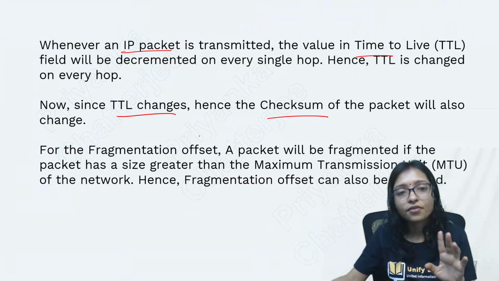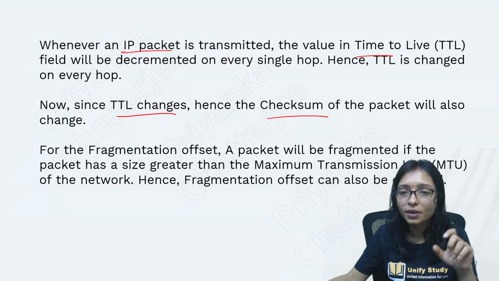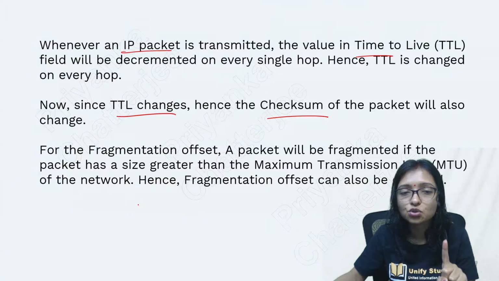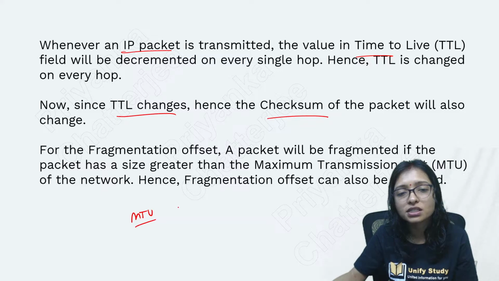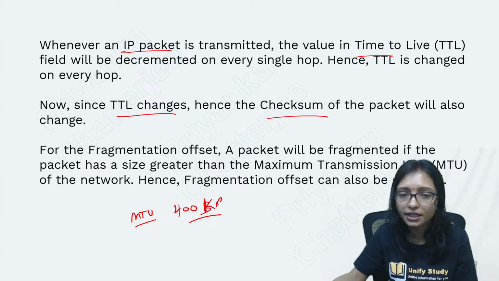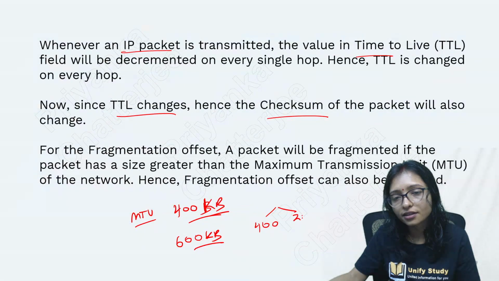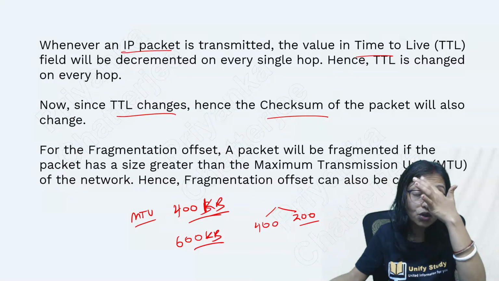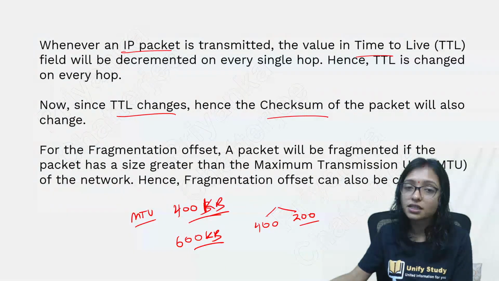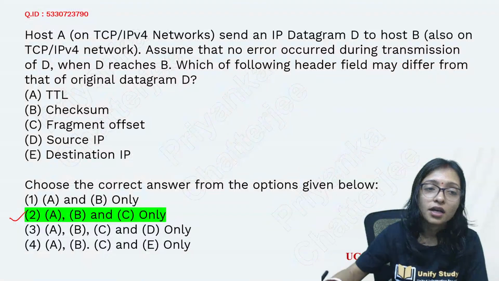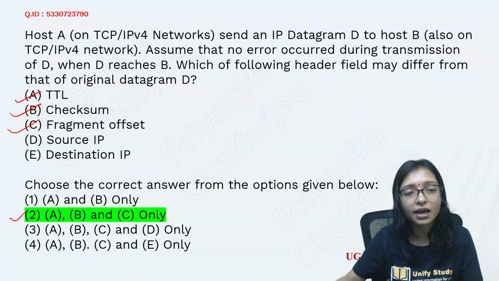Fragment offset. Here a packet will be fragmented if the packet size is greater than the maximum transmission unit. Means if your MTU is given as maybe 400 bytes, but I want to send 600 bytes, then I have to divide it into two parts. One is 400, another is 200. So the packet needs to be fragmented. The fragmentation is required. That's why the fragment offset can also change here. That's why you can see TTL, checksum, fragment offset.